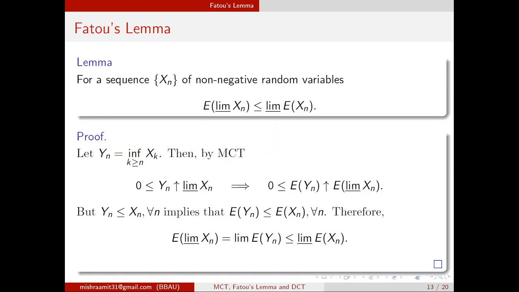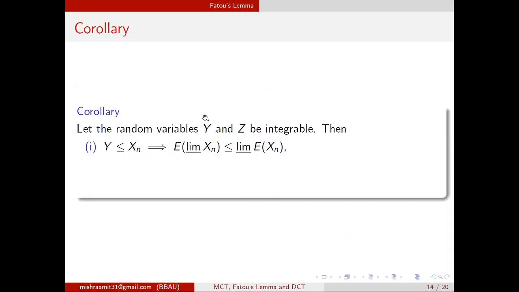So here again xn was non-negative. If instead of non-negative we bound it below by y, where y is an integrable function, then the same equation holds. Then if xn is bounded above by z, the expected value of limit superior xn is greater than or equal to the limit superior of expected xn.